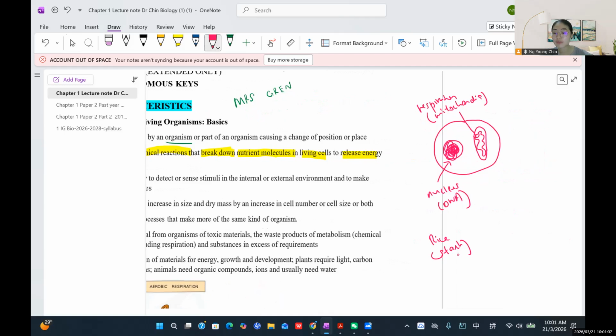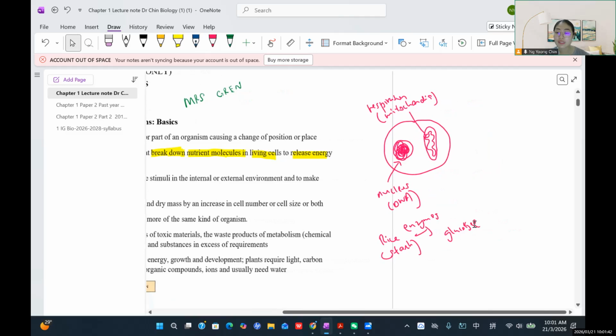Okay, so after you eat the rice, you chew the rice and then you swallow it, and the rice will enter the stomach and get to the intestine tract. As the food passes along your intestine tract, it is broken down by the enzymes secreted out. So the starch will be broken down into what? Glucose, which we call 葡萄糖. So from the rice to the glucose, it is broken down by the enzyme.